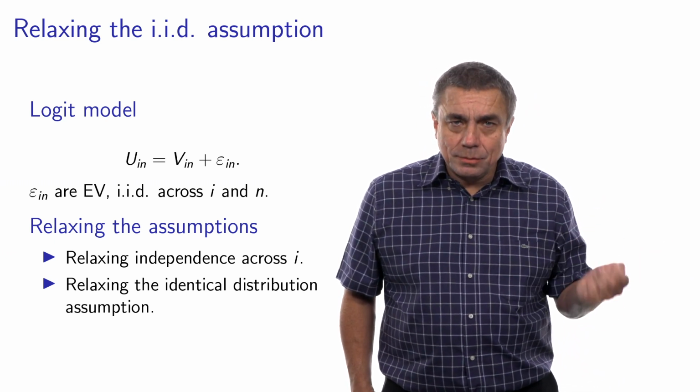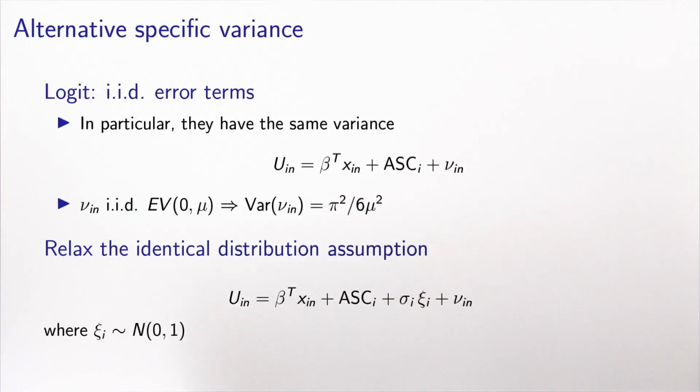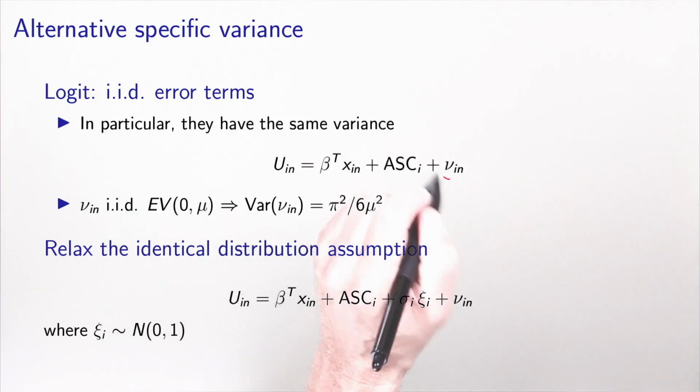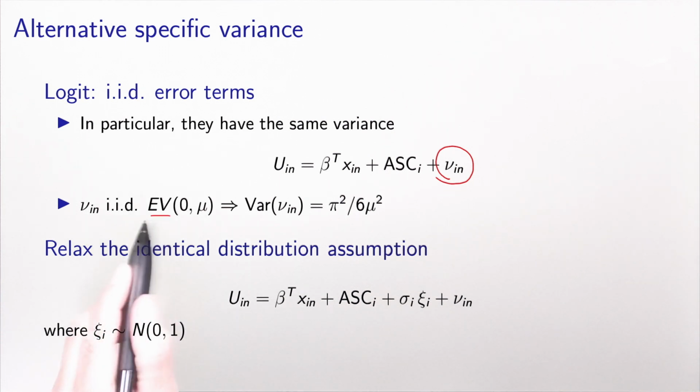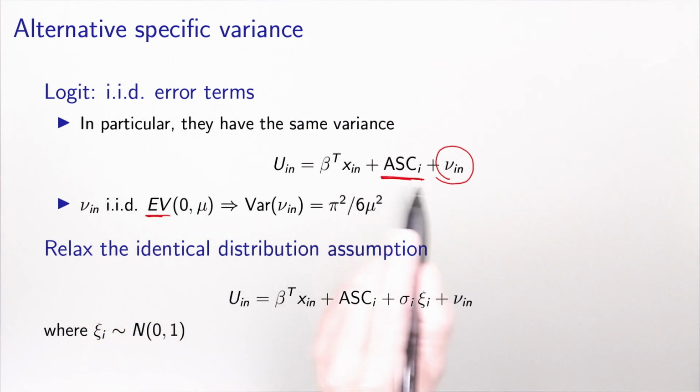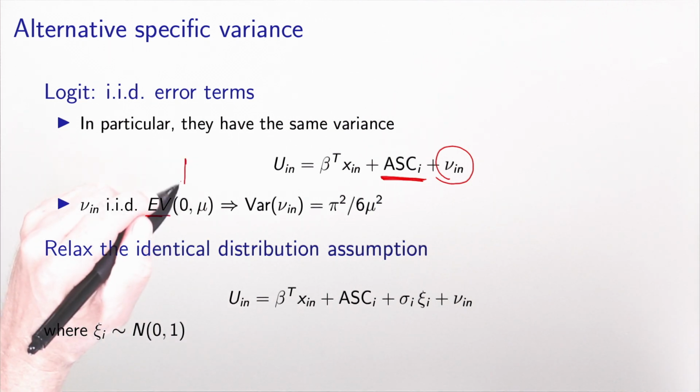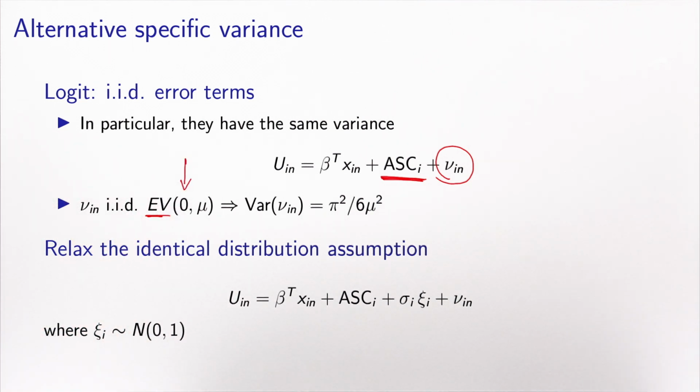the ID, the identical distribution. We have here a specification of a utility function where the error terms are IID extreme value. Because we have included an alternative specific constant, we can assume that the location parameter is equal to 0. And because we are using a logit model and the error terms are IID, the scale parameter is the same for all alternatives, and actually for all individuals n as well. It is mu. As a consequence, the variance of this error term is the same for all alternatives, and it's given by the formula from the extreme value distribution.